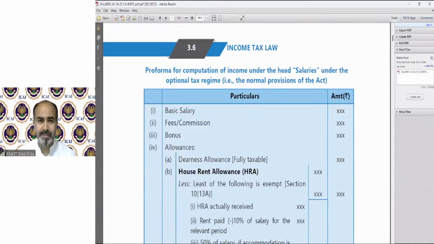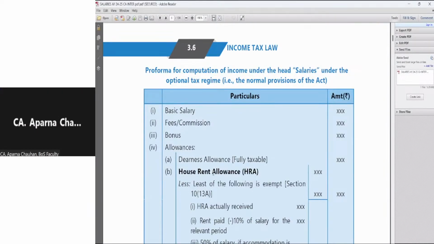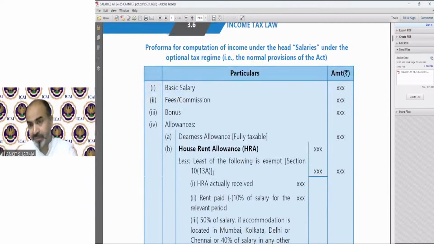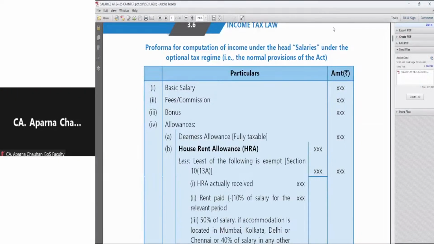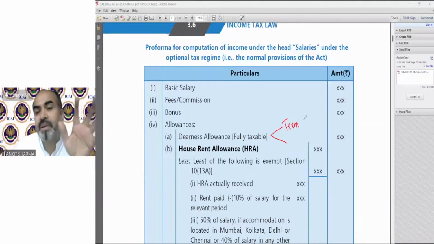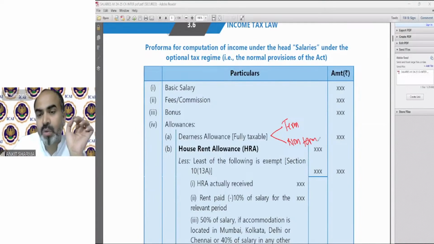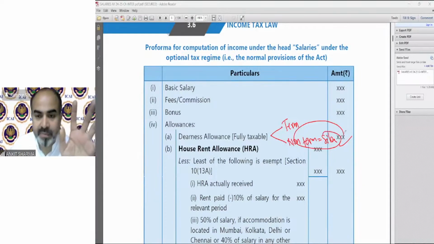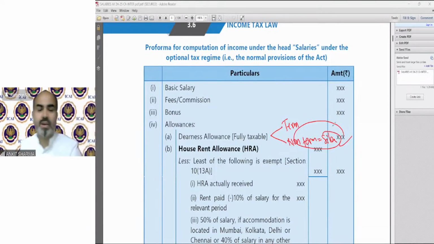Allowances. Now dearness allowance is going to be fully taxable. Regarding the dearness allowance, always remember there are two kinds: one is as per terms of employment or for retirement benefits, and the other is non-term. So if the question is silent, always treat it as non-term. If it has been specifically written in the question that dearness allowance is as per terms of employment or for retirement benefit, then it will be called terms of employment dearness allowance.